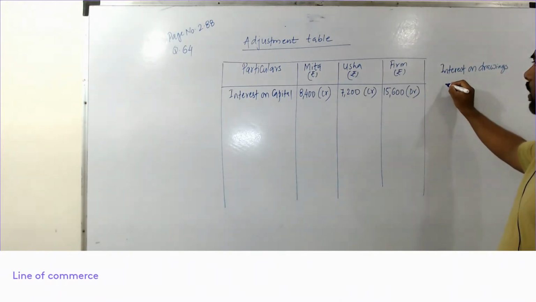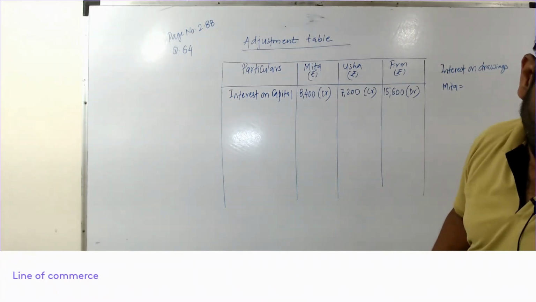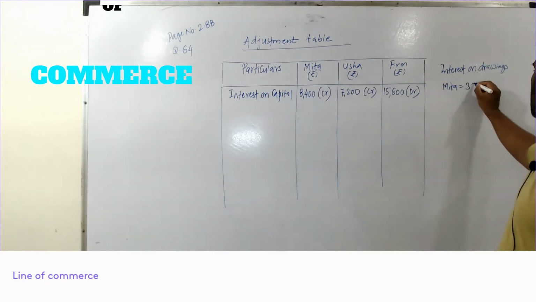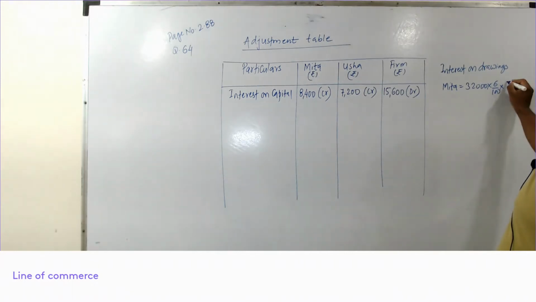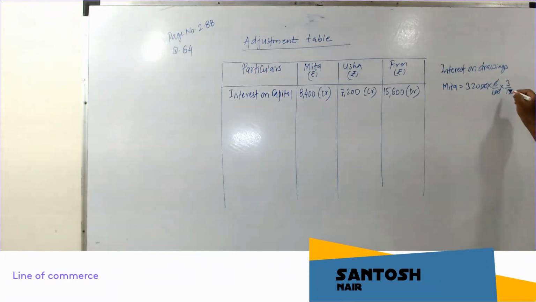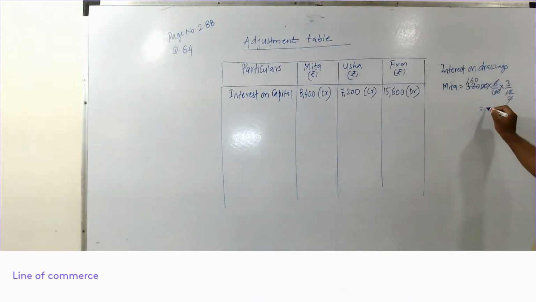So for Meeta, what is the drawings for Meeta? Meeta's drawing is 32,000. So 32,000 times 6 by 100 times 3 by 12. This is how you need to do. So these two zeros and these two zeros will get cancelled. 6 twos are 12, and 12 times 40 is 480. So this will be 480 rupees for Meeta, the interest on drawings.